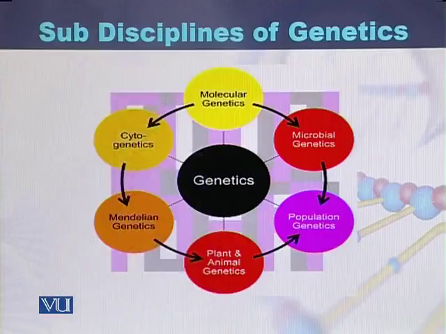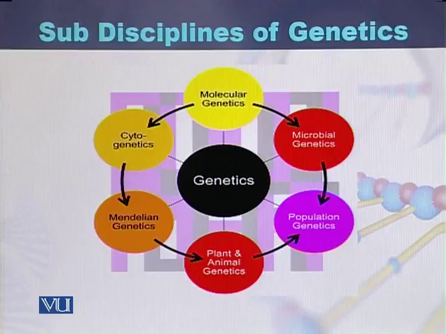But for those geneticists who classify genetics into many sub-disciplines, these are the major sub-disciplines. Molecular genetics deals with genetics at the molecular level. Cytogenetics is where we study the chromosomes and the banding pattern of the chromosomes. If we study the banding pattern of the chromosomes, then this branch of genetics is called cytogenetics.